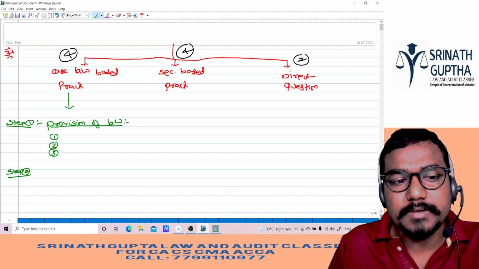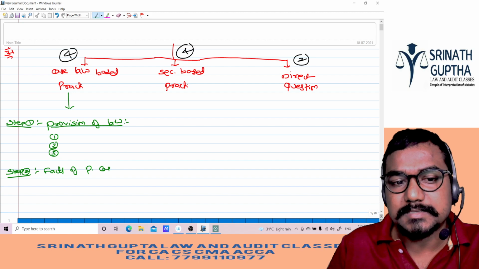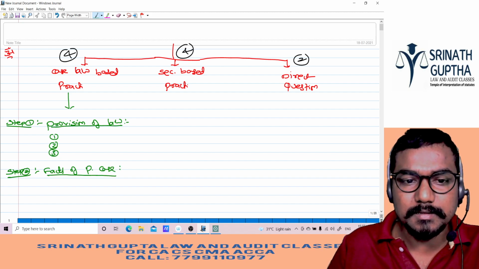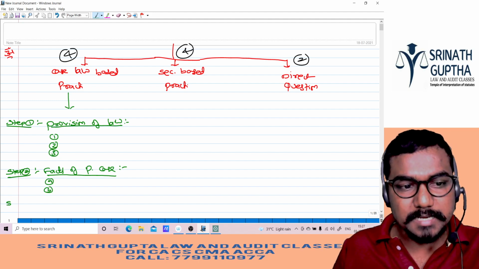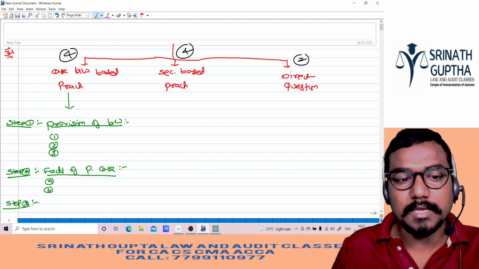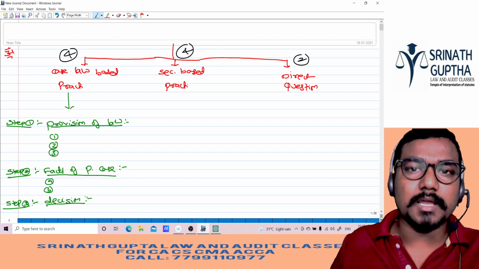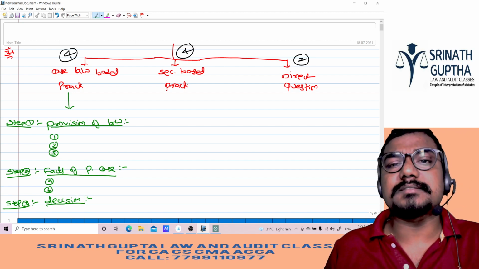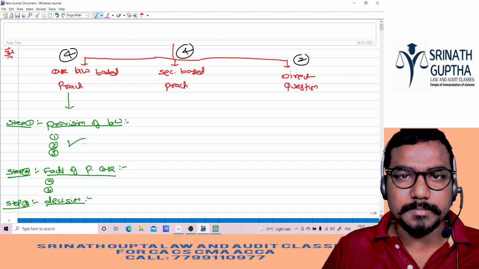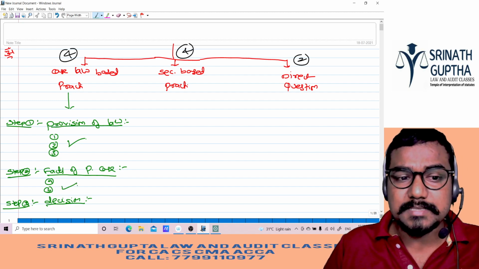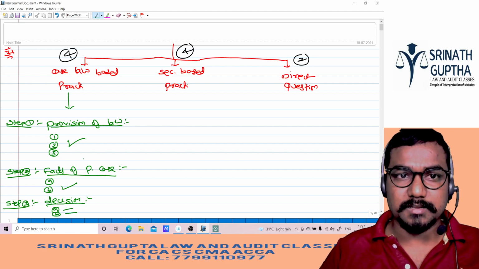In step number 2, we should write about the facts of the present case, what happened in the present question. And in step number 3, we have to give the decision. If you write like this, you will not lose even 1 mark. Even if the examiner wants to reduce marks, he will not have the scope. As per the Act, he is supposed to be like this, but our client is doing like this. So this is the decision.